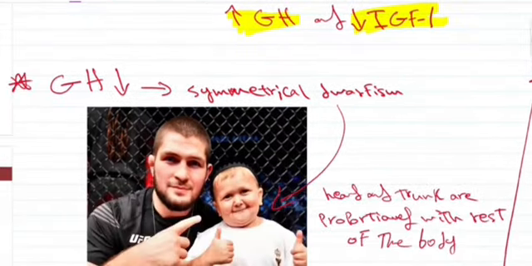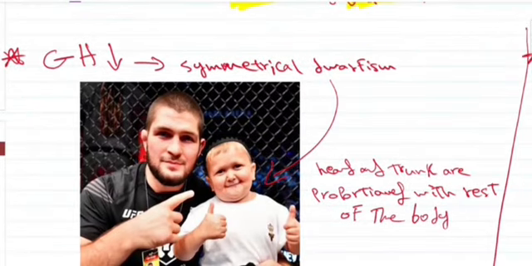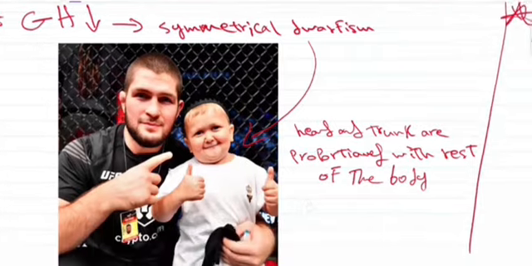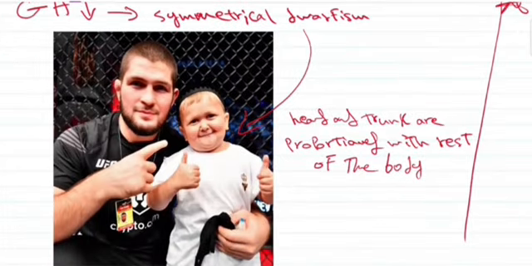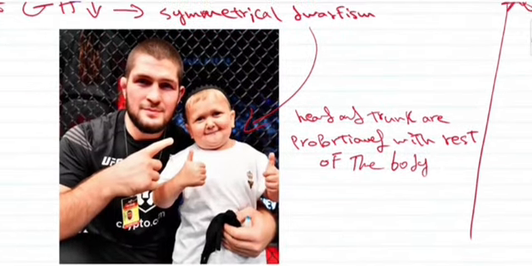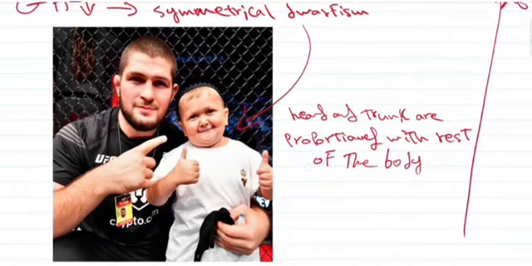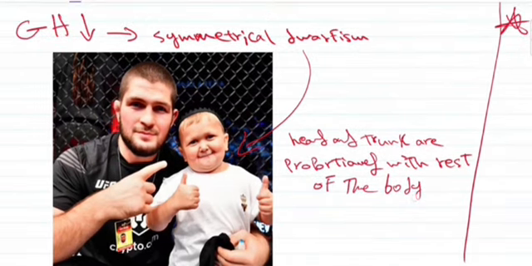So we should know that dwarfism due to achondroplasia, or the insensitivity of the receptor type, will have increased growth hormone levels. Now, talking about the growth hormone deficiency type, the patient will have symmetrical dwarfism, which means that the head and the trunk are proportionate with the rest of the body. As you can see in this picture, this is Hezbollah. I think most of you know about him. Right now he is 21 years old, but you can see that he looks like the body of a baby. The head is symmetrical with the other parts of the body, and this is due to the deficiency of the growth hormone.